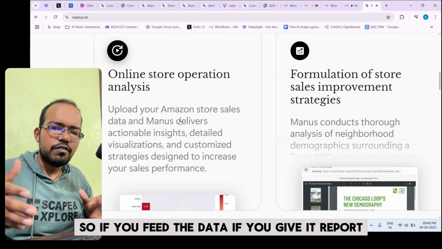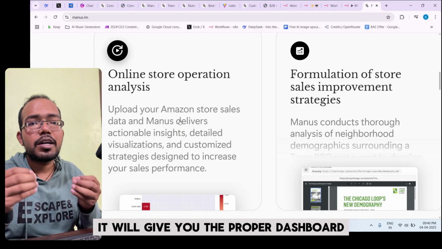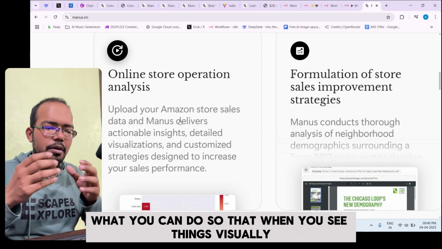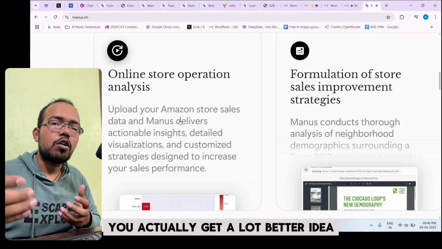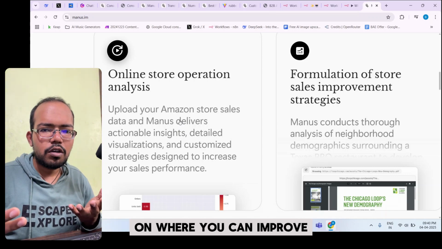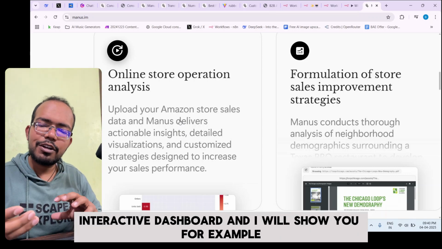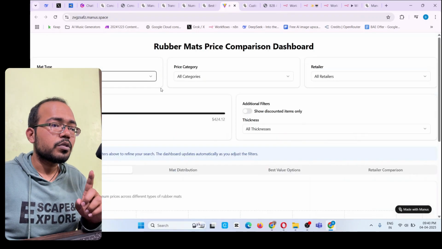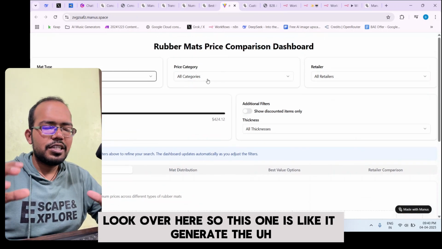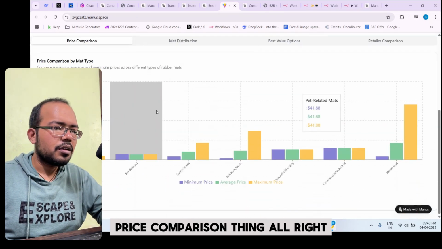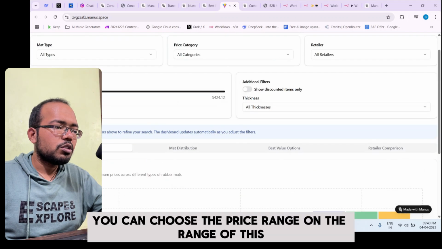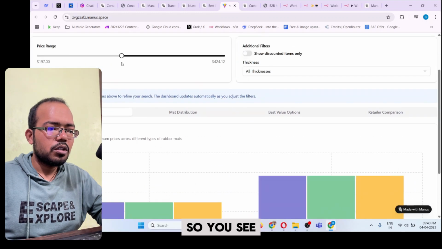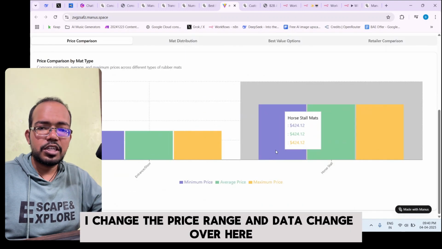So if you feed the data, if you give it a report, it will give you a proper dashboard with its analysis of where you can improve, what you can do, so that when you see things visually, you actually get a lot better idea of where you can improve. And this can give you a very interactive dashboard. I will show you, for example, if I talk about an interactive dashboard, look over here. This one generated a price comparison. All right. So you can see, you can choose the price range. On the range of this, it will change this as well. So you see, I change the price range and the data changes over here.